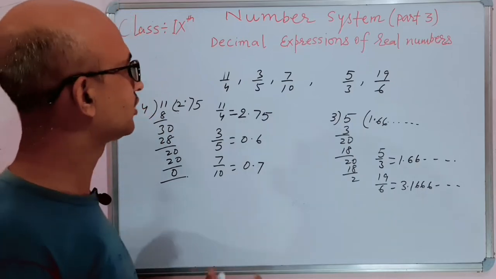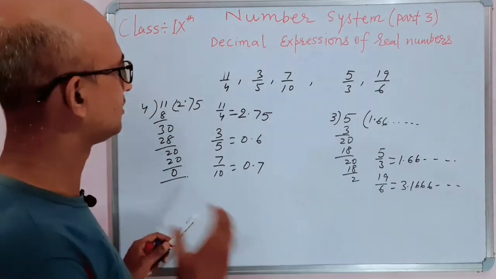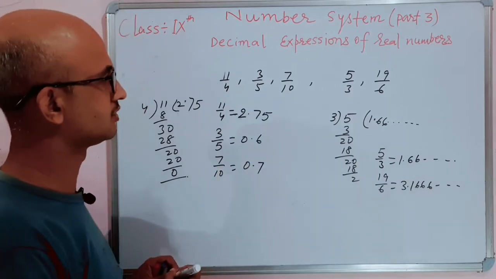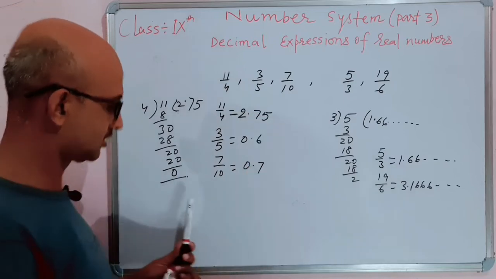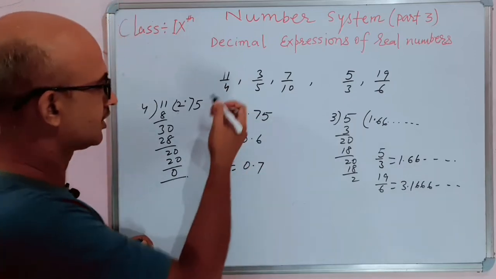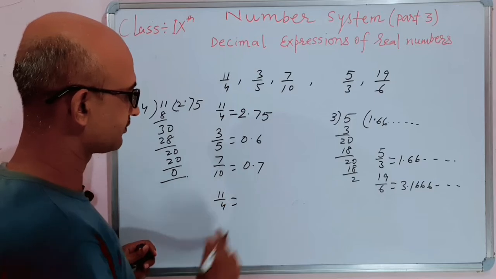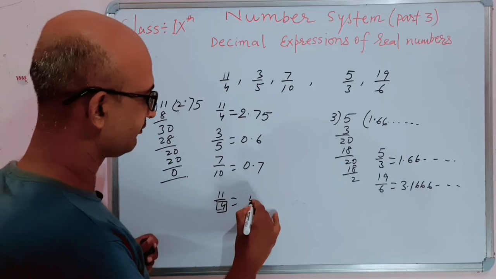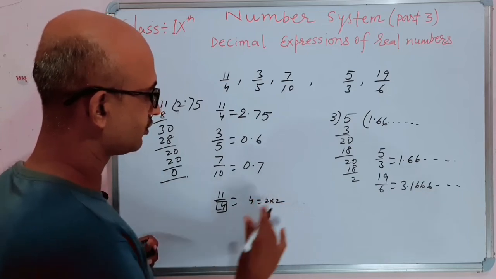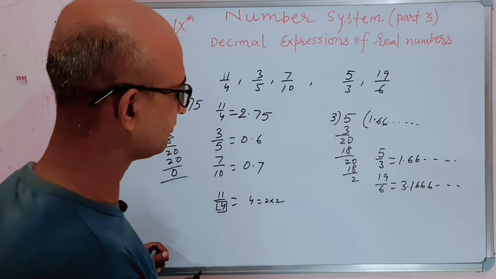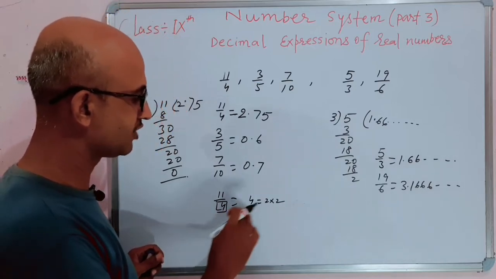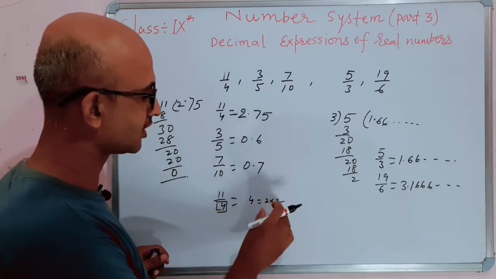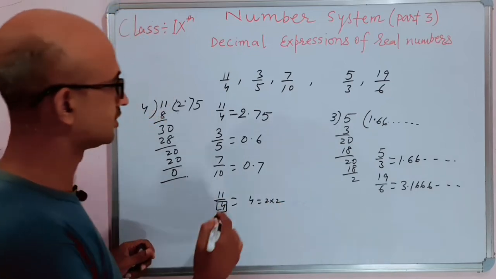Now, look at the denominator of these rational numbers. The denominator of 11 by 4 is 4, and the prime factorization of 4 gives 2 multiplied by 2. That is, the prime factor of 4 is 2 only.